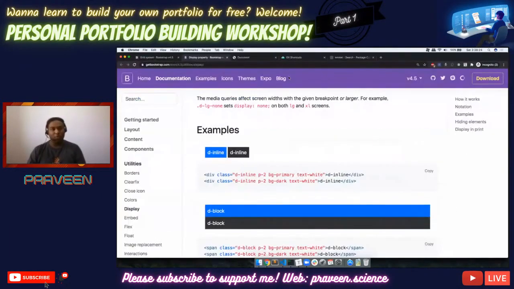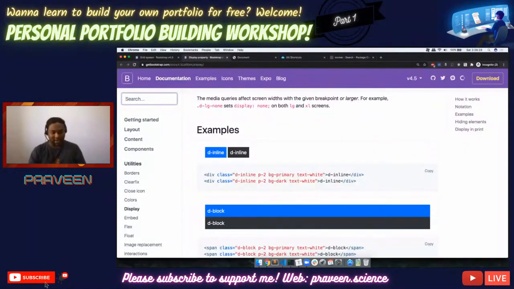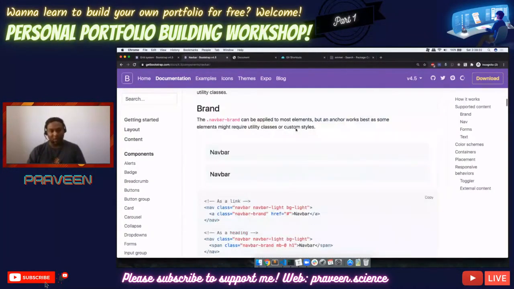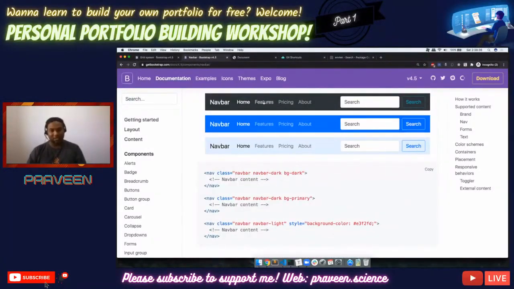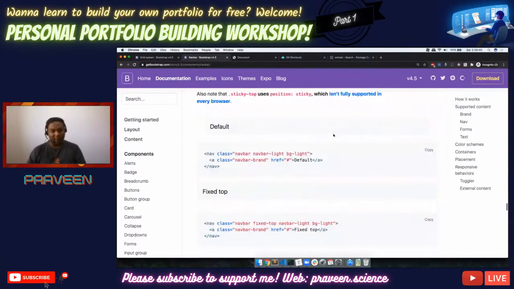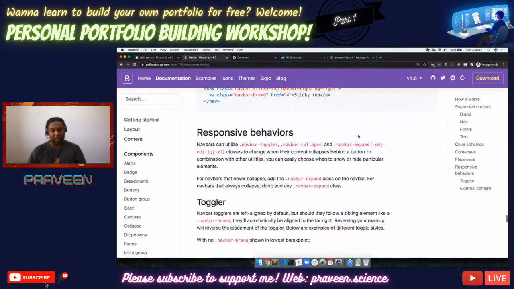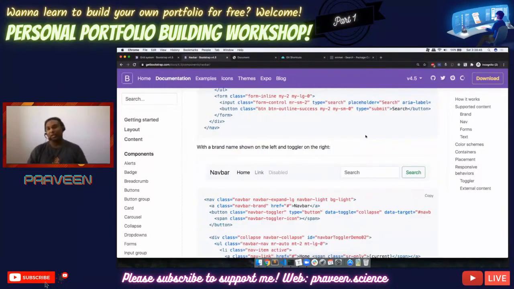Actually, these two things are Bootstrap-based. Look at this, they are really similar. If you go to this nav component here, we have got the same thing. For GitHub, we can actually build the same thing using nav. That's exactly the same thing which the GitHub pages have been designed with. So different types of designs we can actually look into.